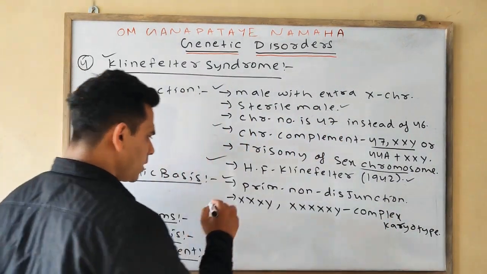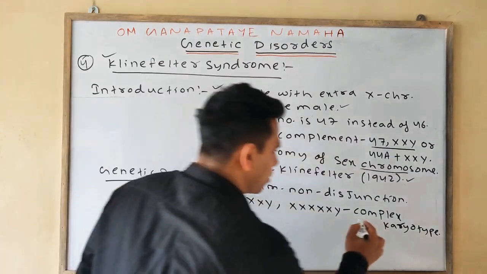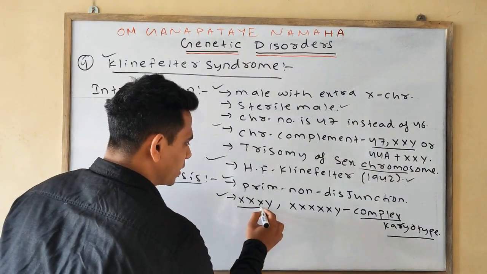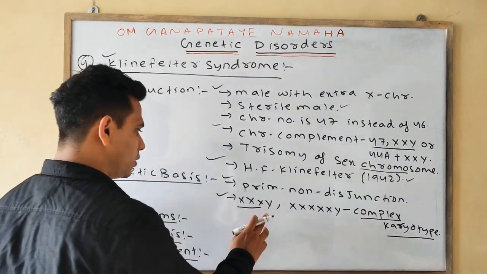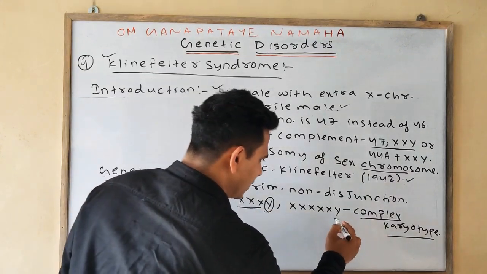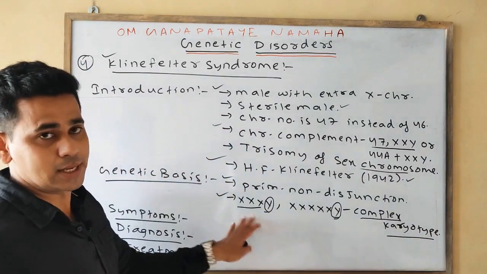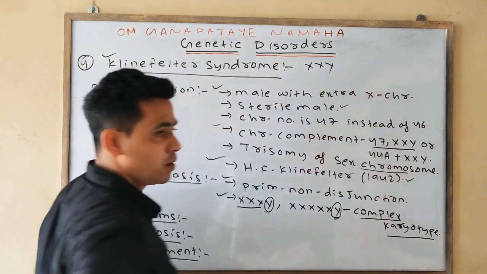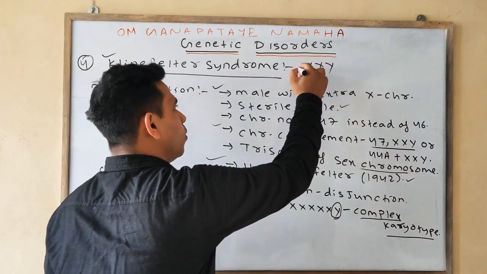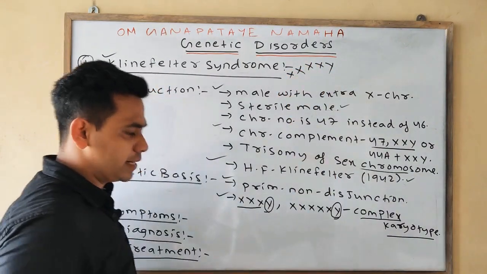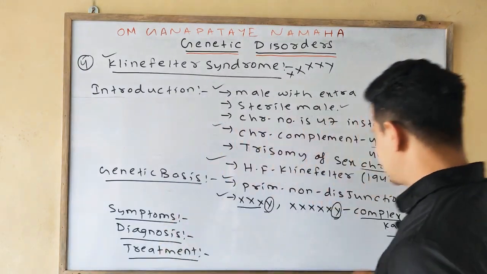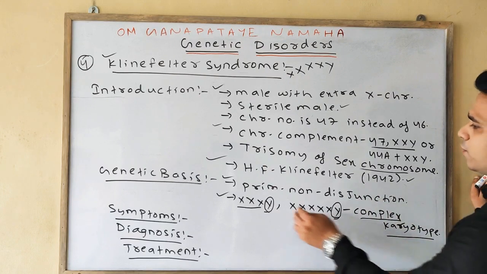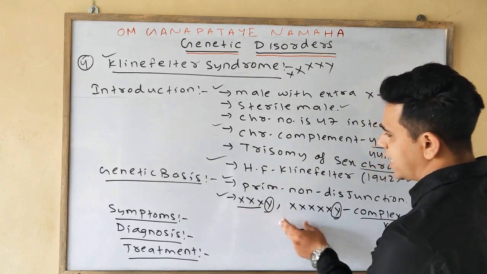And sometimes, in very rare cases, some complex karyotypes are also seen, in which more than 2 X chromosomes are present besides one Y chromosome. Generally in Klinefelter syndrome there is X, X and Y, but in this very rare case more than 2 X chromosomes are present. It is known as a complex karyotype.